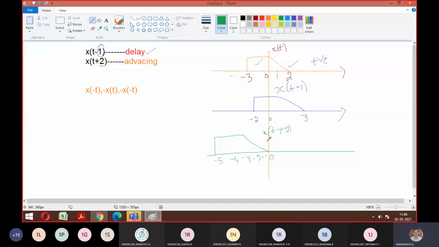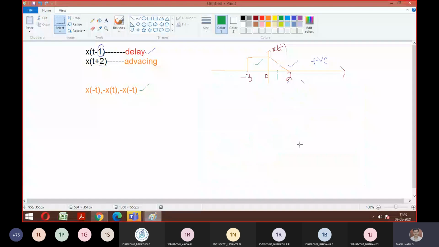Let me take the same example. Let me delete this. Okay. So now tell me, x of t is given for you. For this x of t, how can I obtain the concept shown on the screen? What is asked now? We want x of minus t, guys. Correct? So what does x of minus t mean?